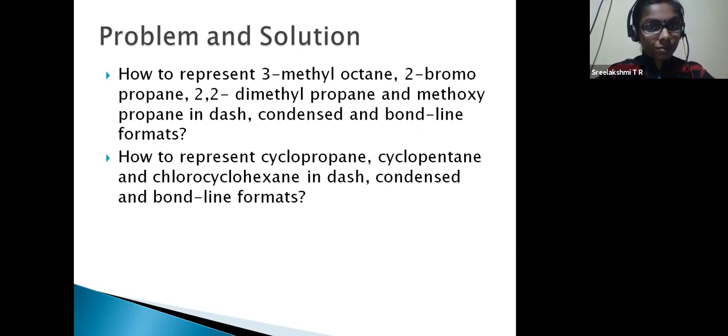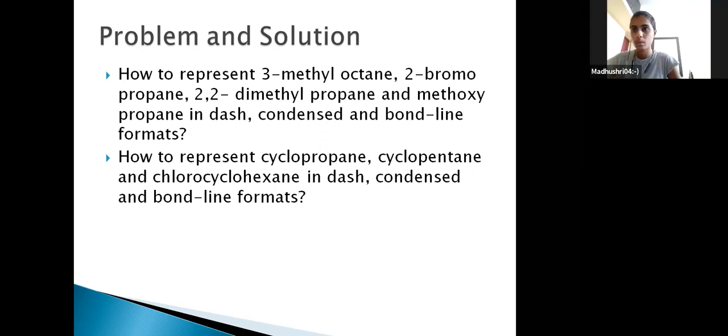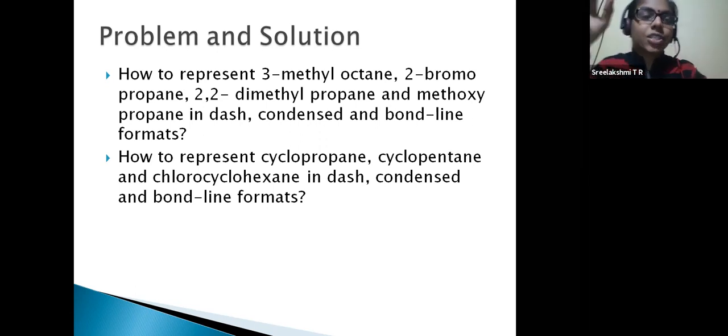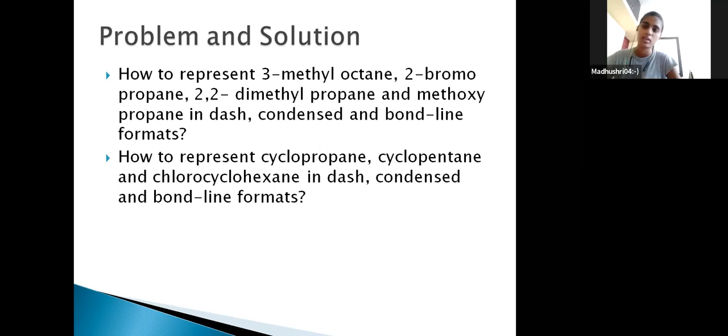Like 3-methyl octane, you are already confused. What is 3-methyl octane? I will write it and give it to you, and you have to give me back the bond line structure or dash line structure, how it is drawn. Or I will give you the bond line structure and you have to represent it in dash line. The conversion you can do.